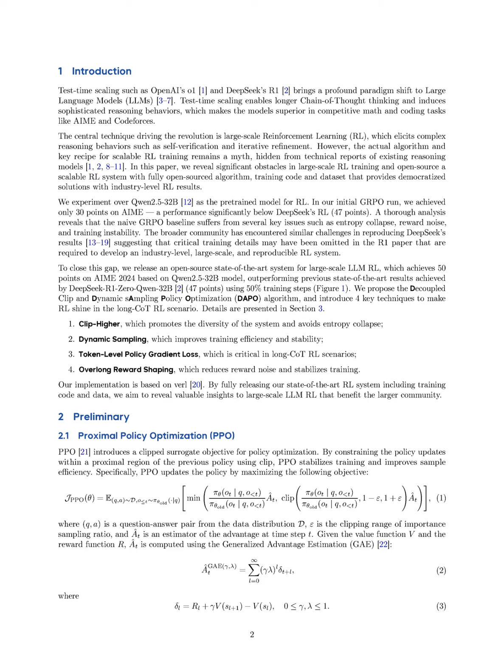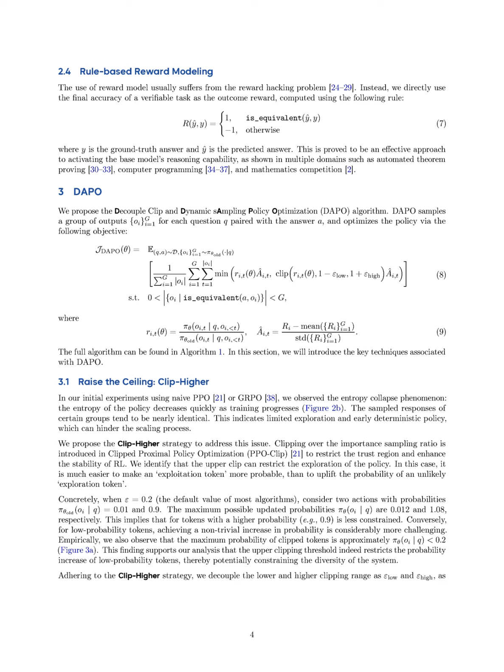The decoupled clip and dynamic sampling policy optimization (DAPO) algorithm operates through several key steps aimed at enhancing the performance of reinforcement learning in long chain of thought (COT) scenarios. First, DAPO samples a group of outputs for each question paired with its answer, optimizing the policy based on a specific objective that incorporates both the predicted and ground truth answers.